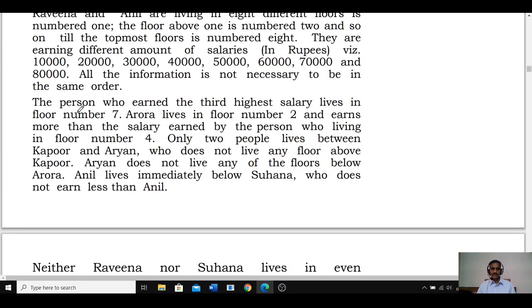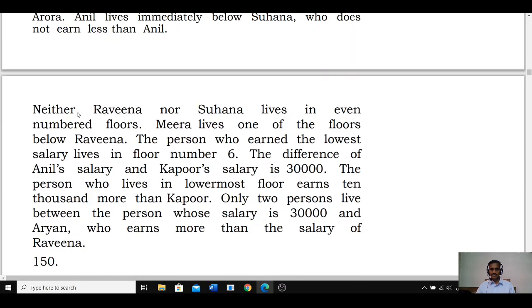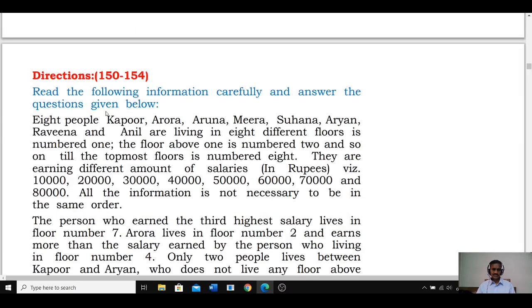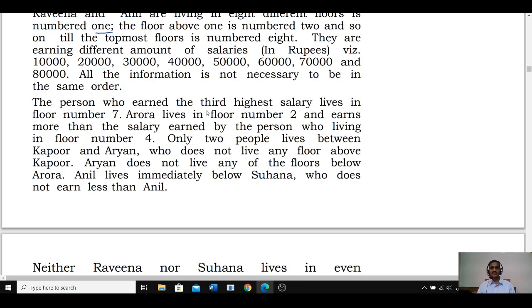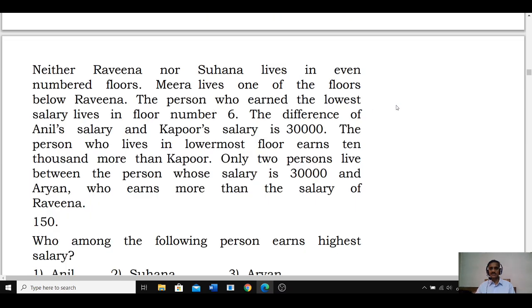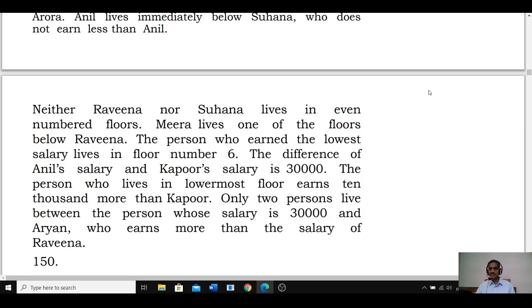Now in this 154, what is the information here? 8 people: Kapoor, Arora, Aruna, Meera, Suhana, Aryan, Ravina and Anil are living on 8 different floors. Floors were given. And each one of them earns a different amount: 10,000, 20, 30, 40, 50, 60, 70 and 80. All the information is not necessarily in the same order. Now how many floors do we have? We have 8 floors.